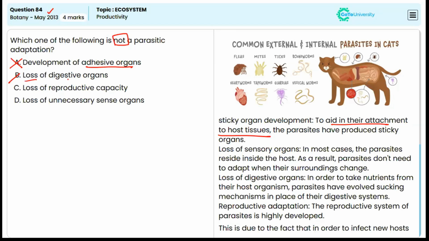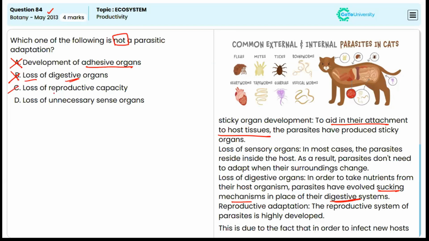B, loss of digestive organ. In order to take nutrients from their host organisms, parasites have evolved a sucking mechanism in place of their digestive system. So they do not have any digestive organs. That means loss of digestive organs is also true about parasitic adaptation. So option B is an incorrect answer.